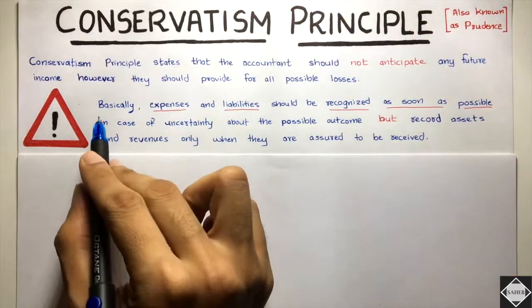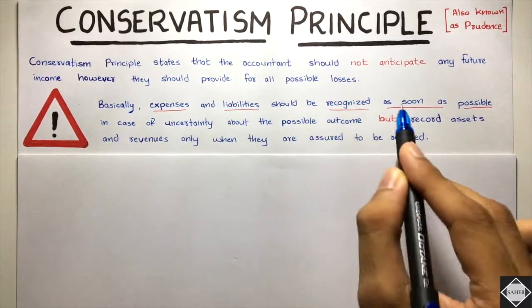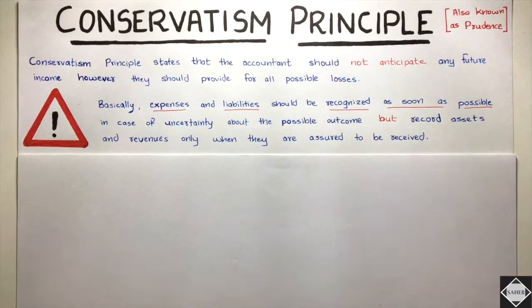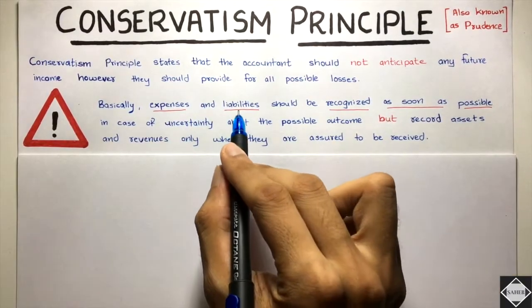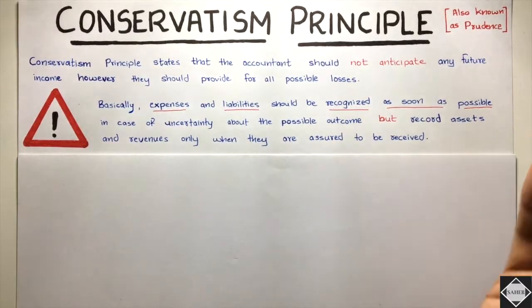See here, basically expenses and liabilities should be recognized as soon as possible. In case of uncertainty, if you're uncertain about any expense or liability, and you are expecting that it may arise, then you have to do something about it right now in the financial statement.